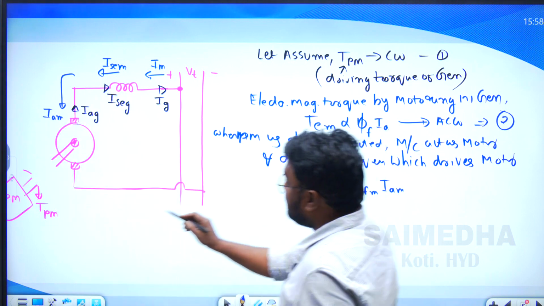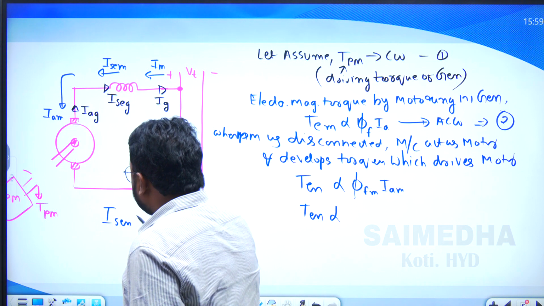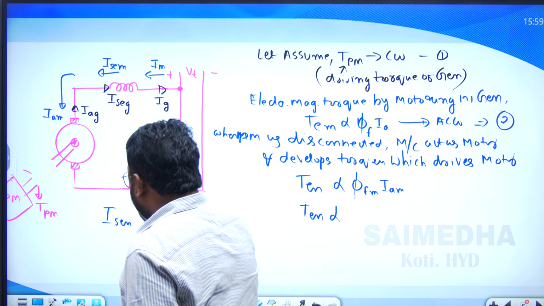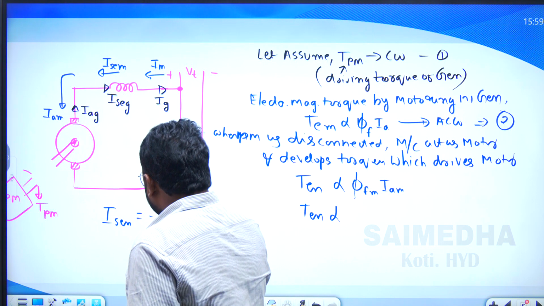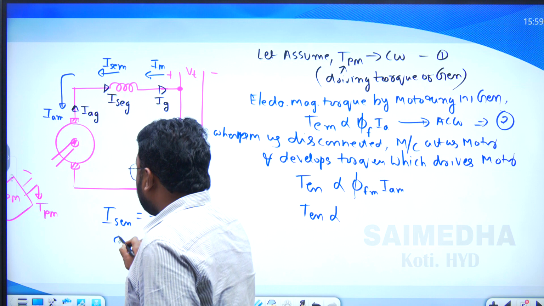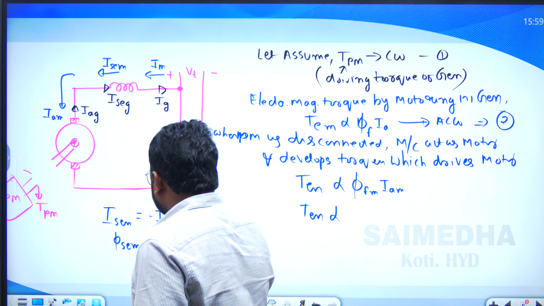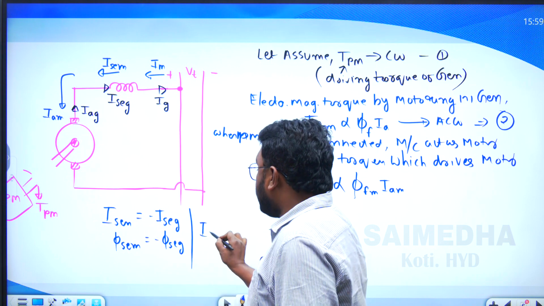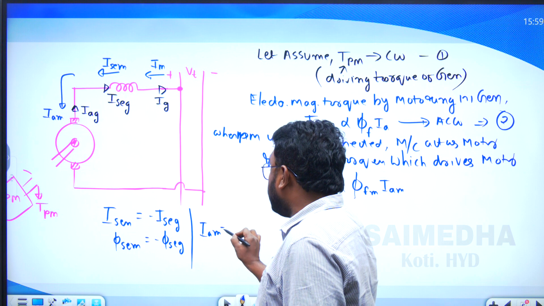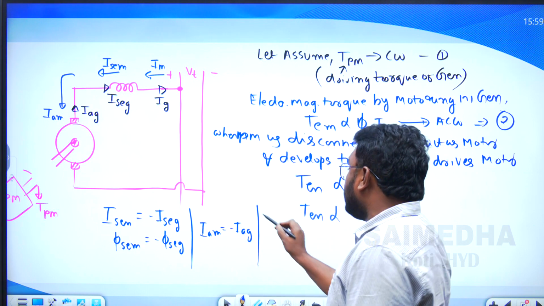That means the series field current in the case of the motor is in the opposite direction, the minus of the series field current in the case of the generator. So the series field flux in the motor is opposite to the series field flux in the generator. Now the armature current in the motor is opposite to the armature current in the generator. So I am applying these two.